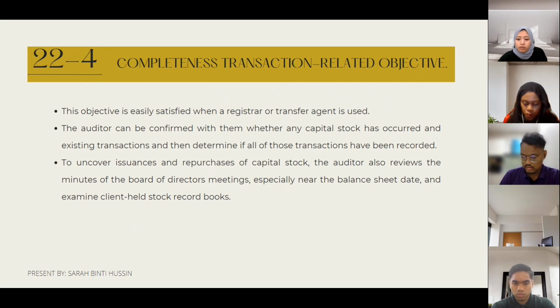The auditor also reviews the minutes of the board of director meetings, especially near the balance sheet dates, and examines client-held stock record books.